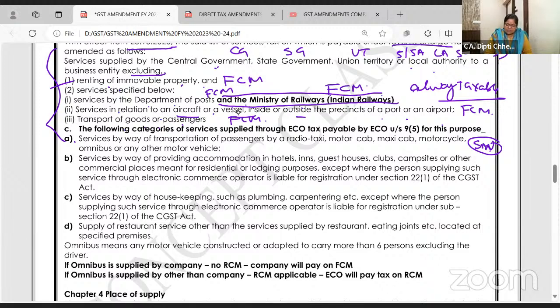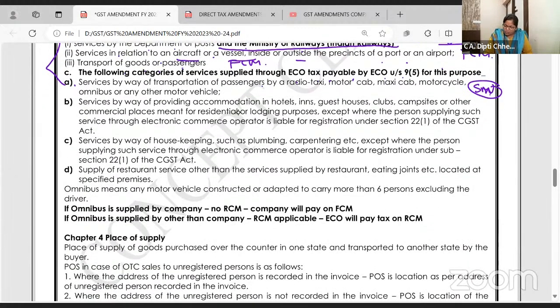Following categories of services supplied through e-commerce operator, tax is payable by e-commerce operator. We all know that he is the supplier. For example, my cab driver. E-commerce operator is an online portal like Amazon for supply of goods, Urban Clap and all for supply of services. So he is an electrician. I am the customer.